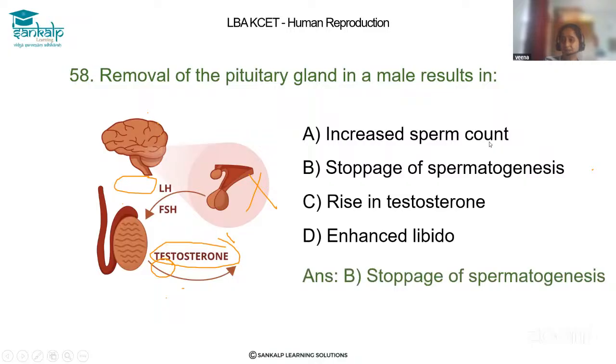Not an increased sperm count, because the hormone itself is not getting released. Rise in testosterone is also not correct, because hormone release is inhibited. And enhanced libido is also not correct, not related to this. So the correct answer is stoppage of spermatogenesis.